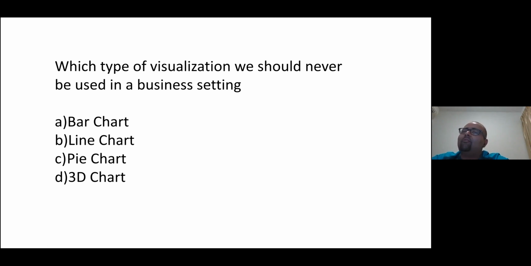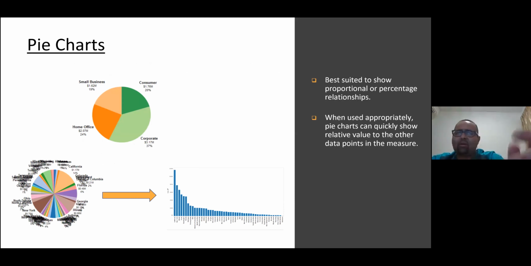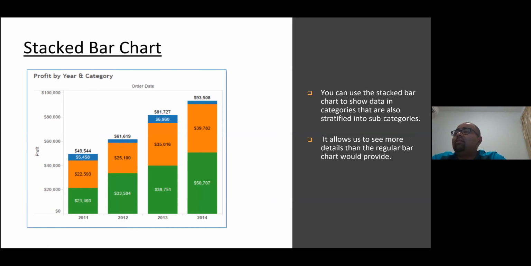Just avoid it. For a couple of examples, pie charts are best suited when you have a few categories, like here 3-4 categories, so you can see it. But here a lot of categories are there, so definitely a pie chart is not a good option. You have to use this appropriately. For this type of data, you would probably use a bar chart, right? So you have to decide which one is best according to the data. You also have the stacked bar chart when you have categories and subcategories.